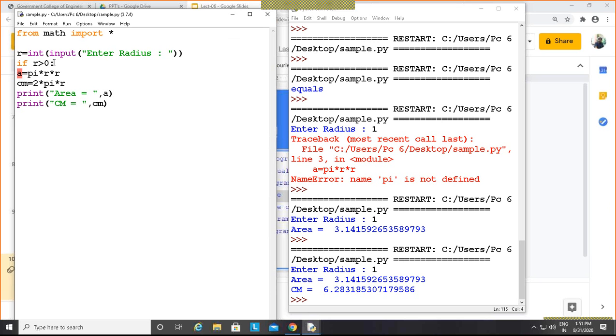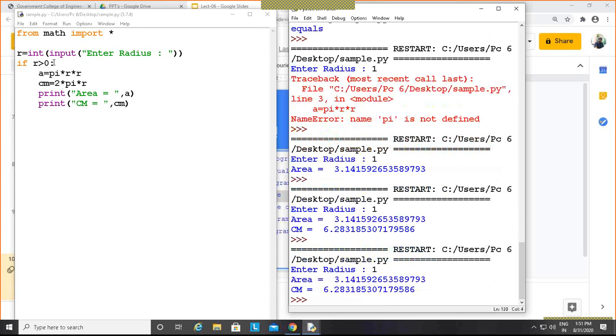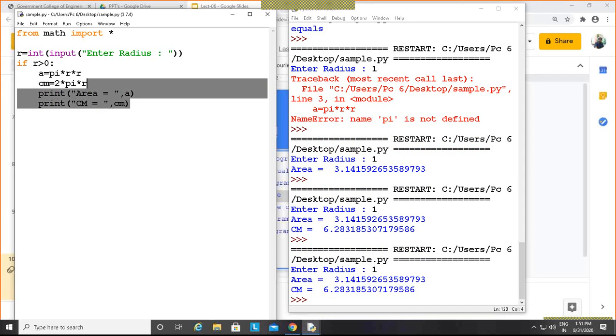So this one time, second, this and this. Now you can see all these are in one block, so all these are coming under this if. Saving and running, and if I simply enter the radius, the answer is there. So this program is the correct program.